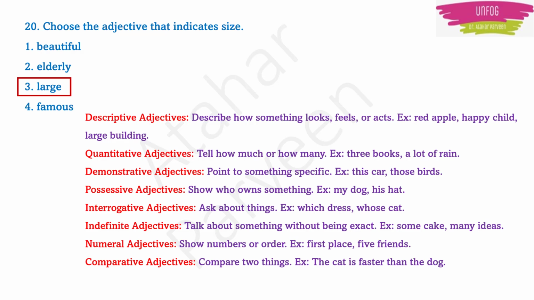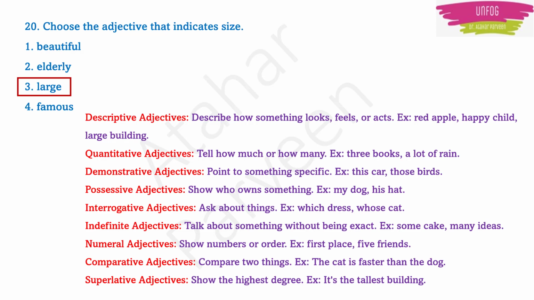Next is comparative adjective, where you are comparing things. Like the cat is faster than the dog. Here cat and dog are being compared. Okay. So what is comparing it? Faster. So this is a comparative adjective. Next is superlative adjective. Here you are always showing the highest degree. So it is the tallest building.